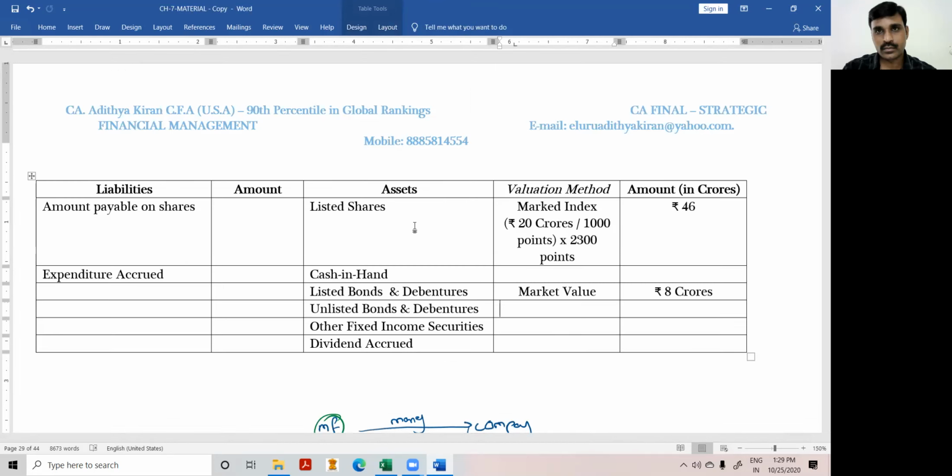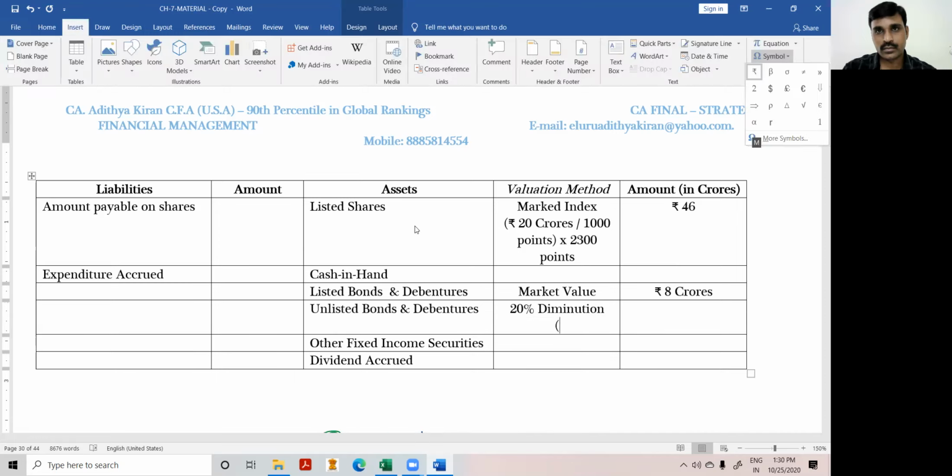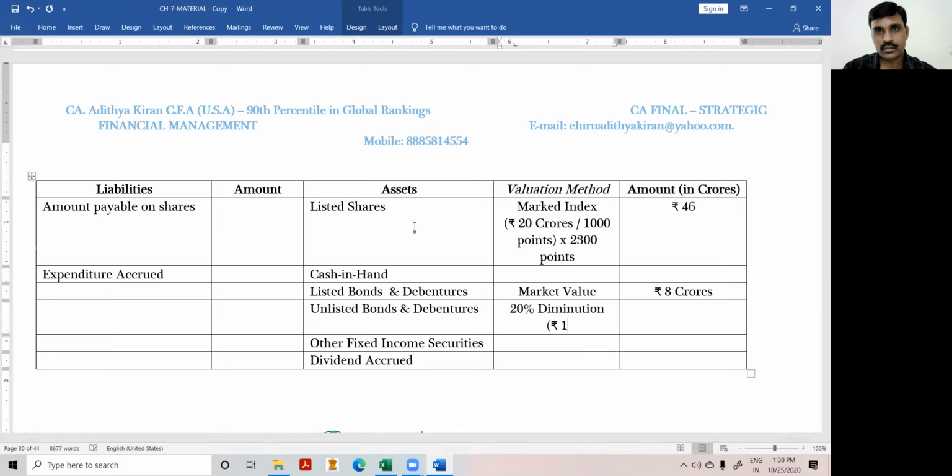So 1 crore into 1 minus 0.2 will be 0.8 crores. This is how the unlisted bonds and debentures are valued.